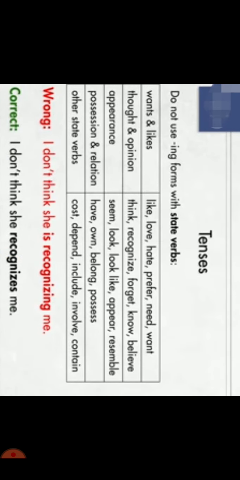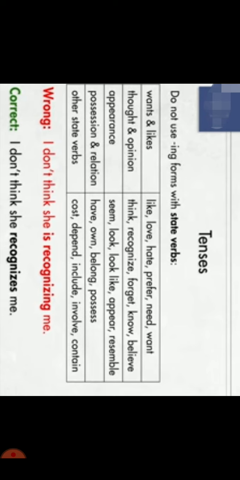Okay. Another commonly committed error by the students: I am having a large family. No, this sentence is totally wrong. The correct answer is I have a large family. Now here, do not use ing forms with state verbs. Now, what are state verbs? They represent the state of our body, our mind, likeness, dislikeness. All these things come under state verbs.